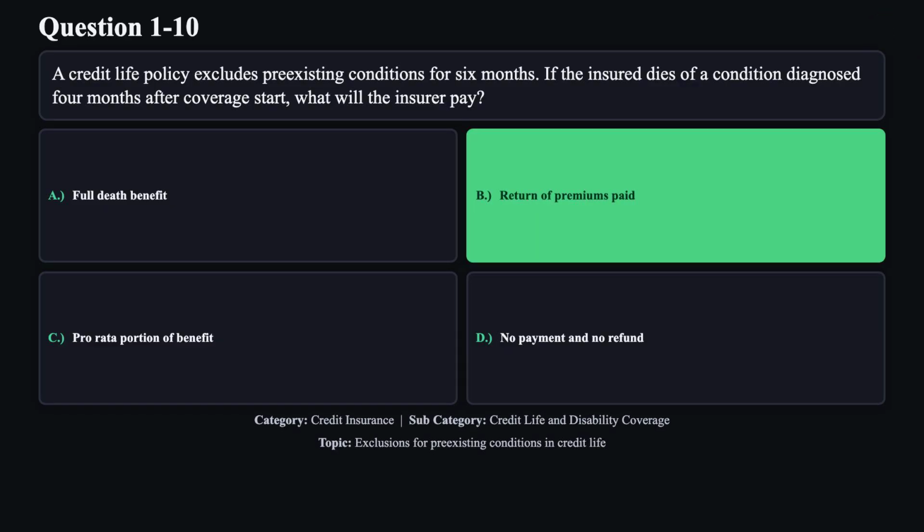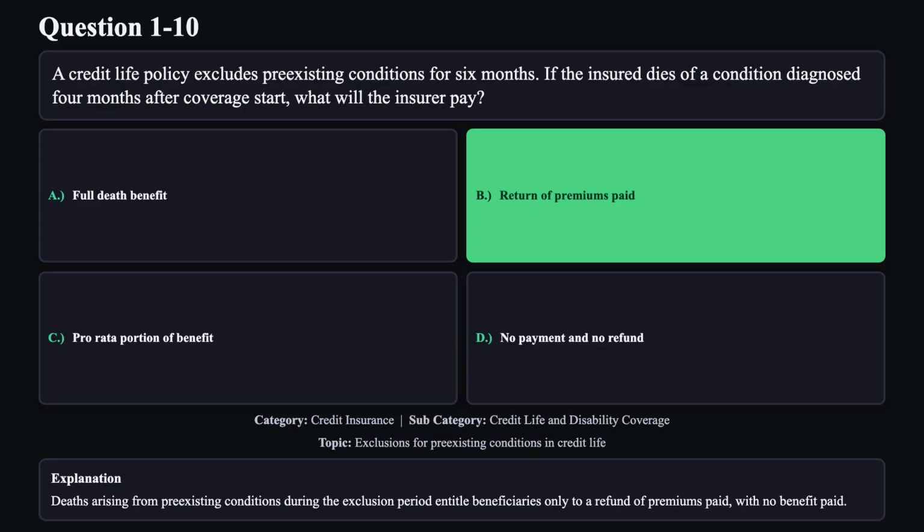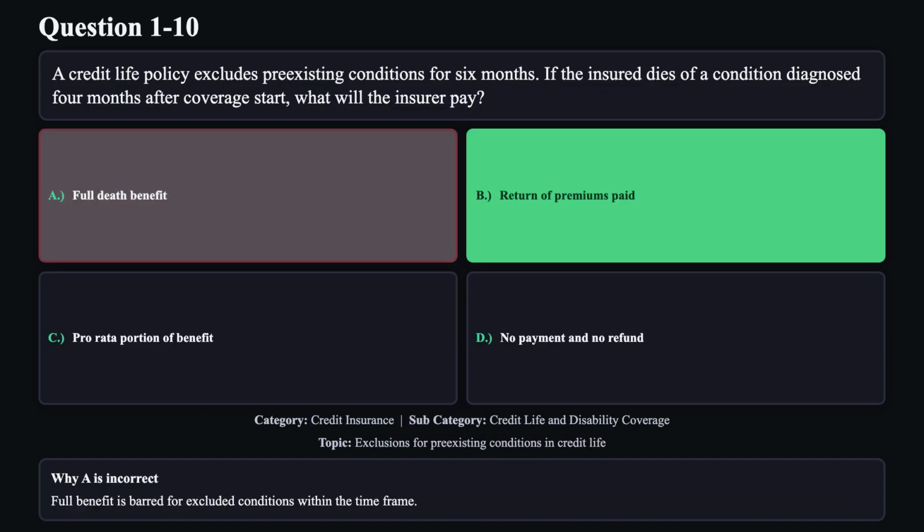The correct answer is B. Deaths arising from pre-existing conditions during the exclusion period entitle beneficiaries only to a refund of premiums paid, with no benefit paid. Reason A is not correct. Full benefit is barred for excluded conditions within the time frame.